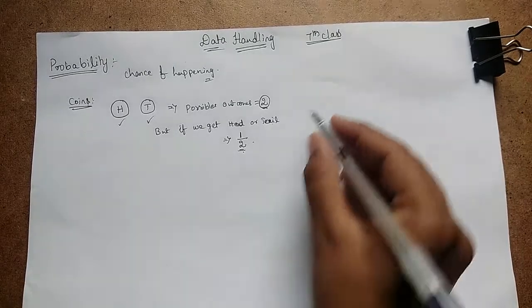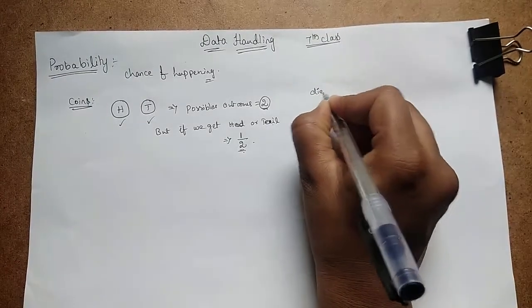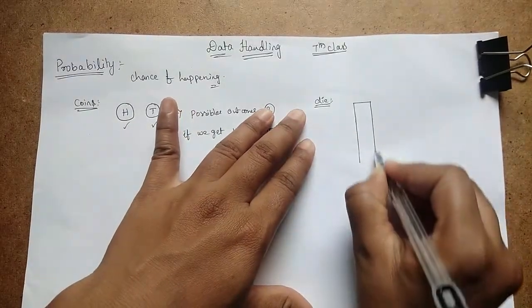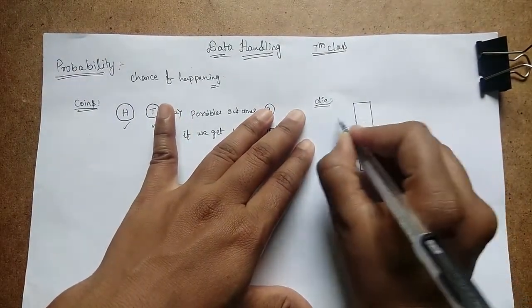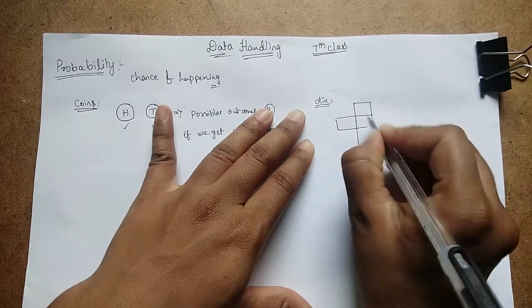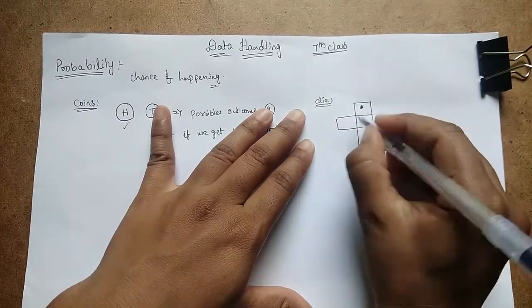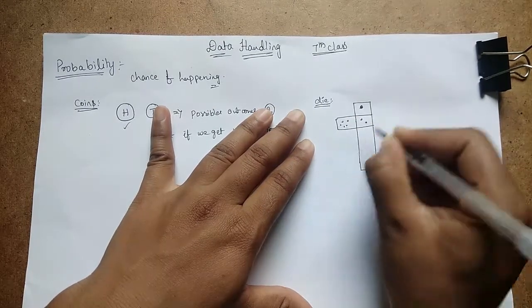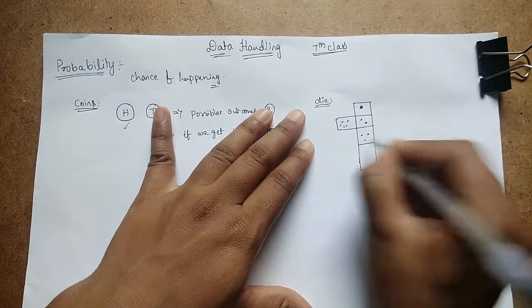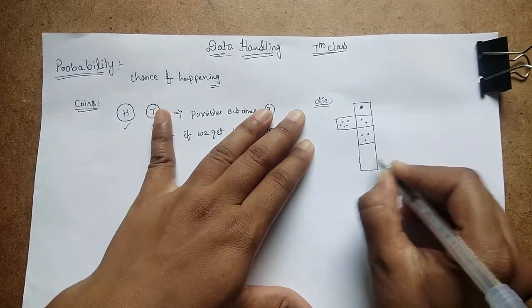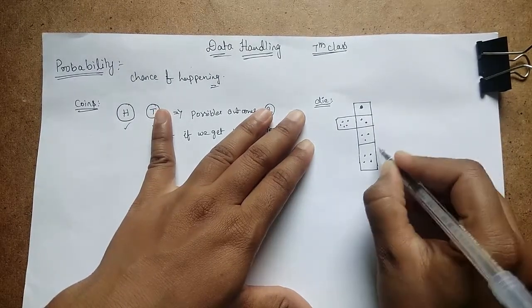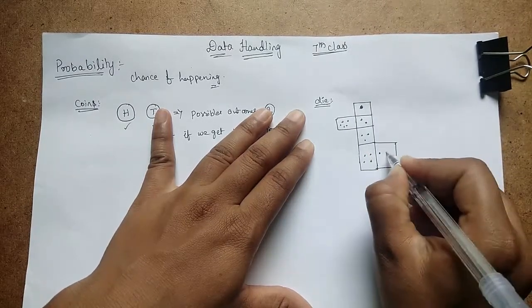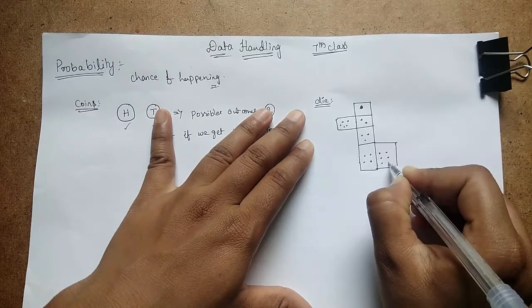If you take a dice, you all may know about dice. Now see the dice. A dice has 6 faces: 1, 2, 3, 4, 5, 6.